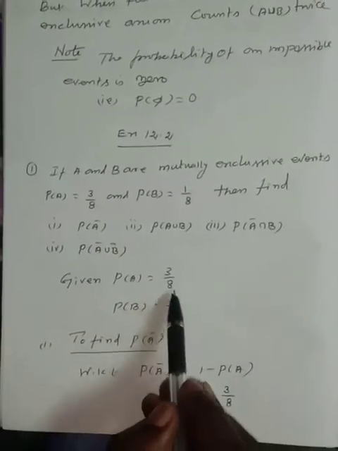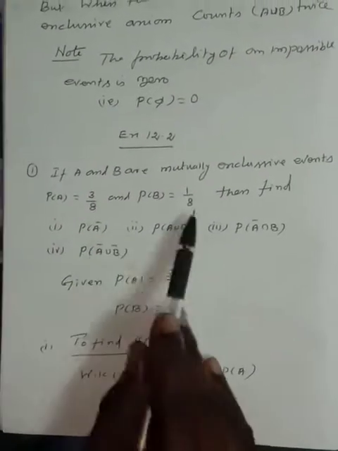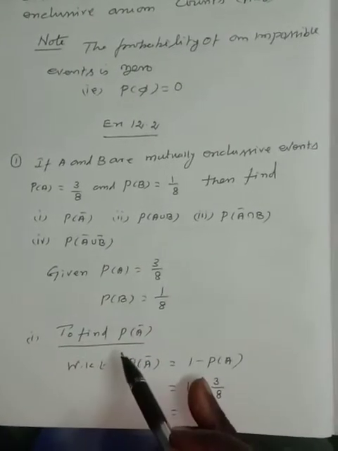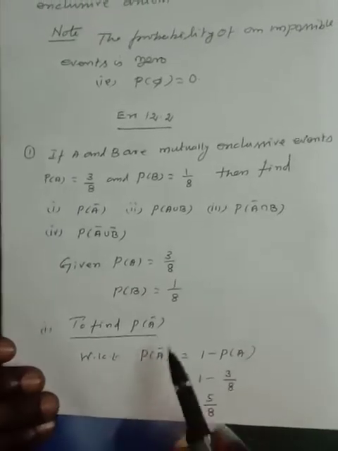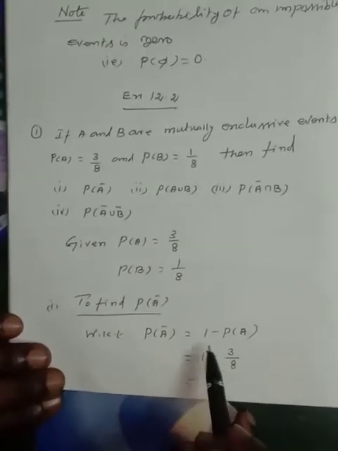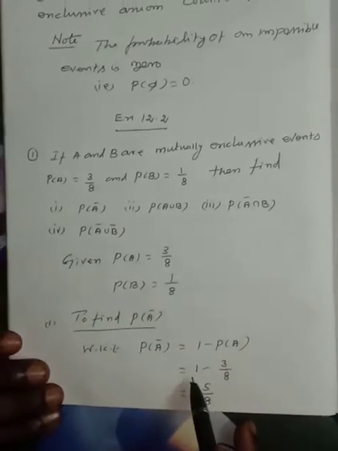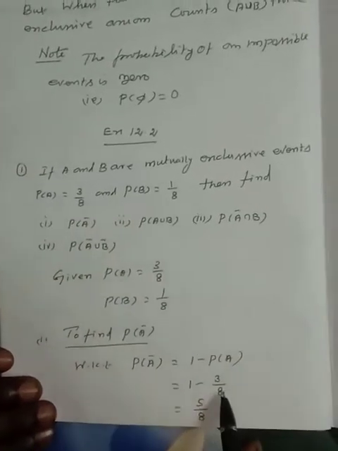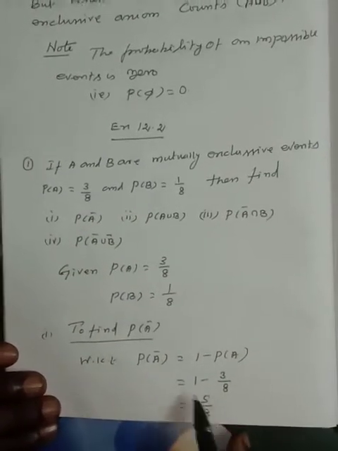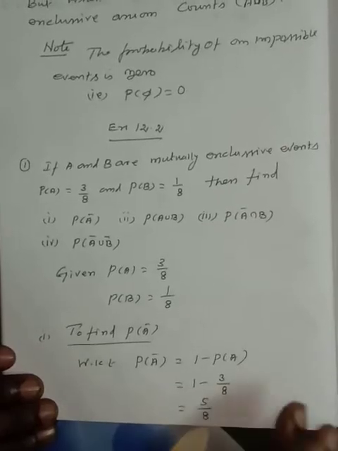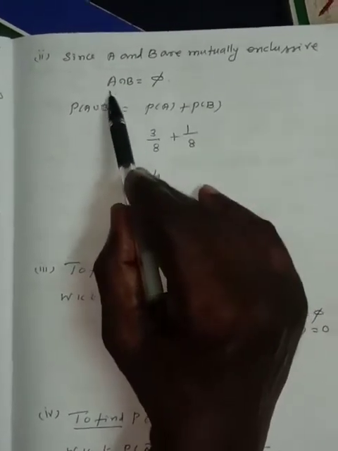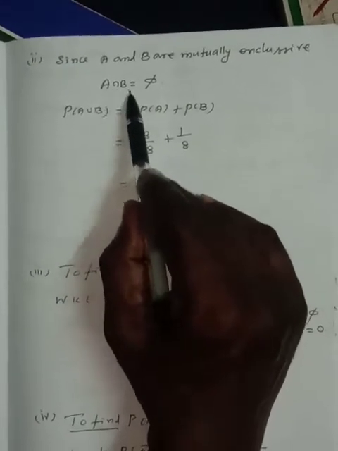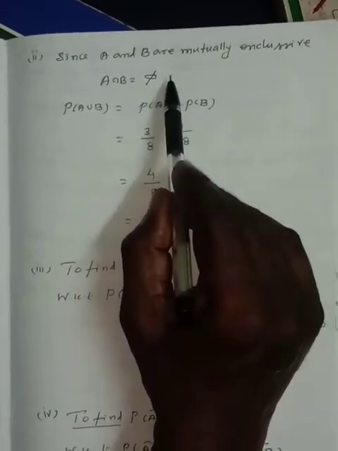Given P of A is equal to 3 by 8, P of B is equal to 1 by 8. To find, first subdivision number 1, P of A complement. The formula: P of A complement is equal to 1 minus P of A. So 1 minus 3 by 8. Taking LCM, 8 minus 3 is 5. 5 divided by 8. A and B are mutually exclusive, so there are no common elements in the sets A and B. Therefore A intersection B is equal to 0.